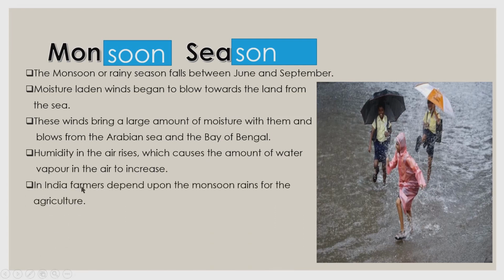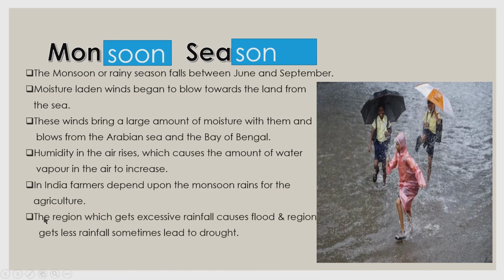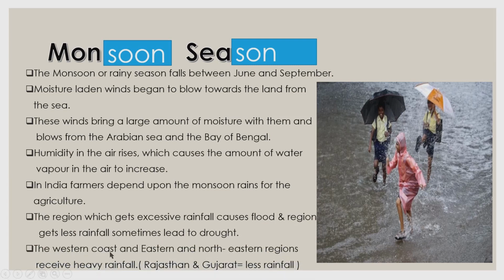In India, farmers depend upon the monsoon rains for agriculture. The region which gets excessive rainfall causes flood and region that gets less rainfall sometimes leads to drought. The western coast and eastern and northeastern regions receive heavy rainfall. The states like Rajasthan and Gujarat get less rainfall.